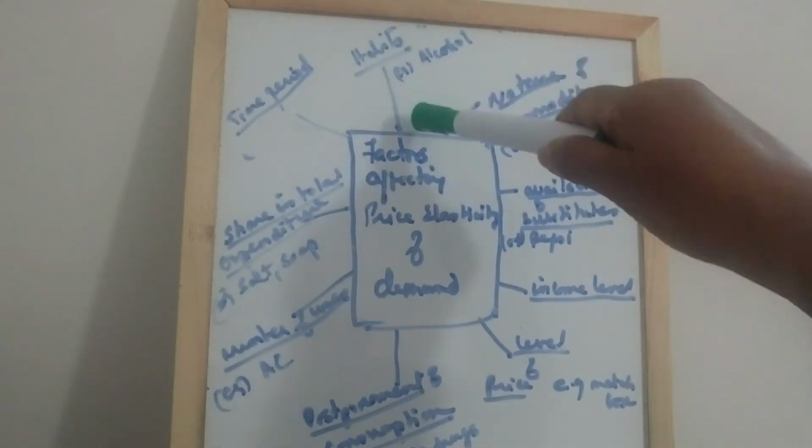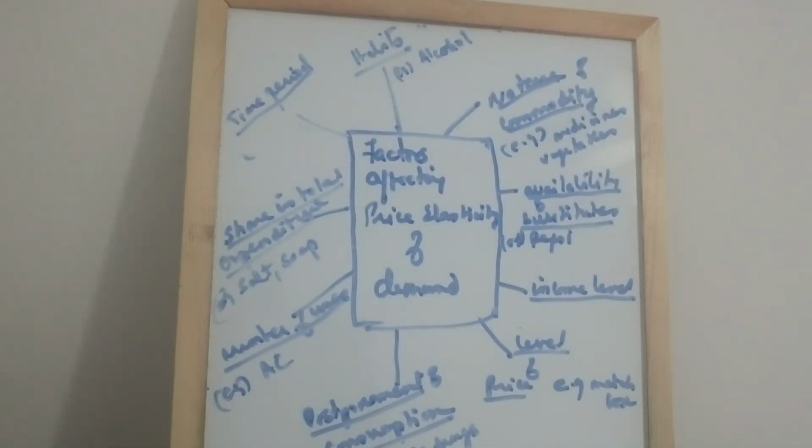Next one, habits. Commodities which have become habitual necessities for the consumers have less elastic demand. It happens because he is continuously using such a commodity, so it becomes a necessity for the consumer. So he continues to spend money on it even if the price rises. For example, alcohol, tobacco, cigarettes.